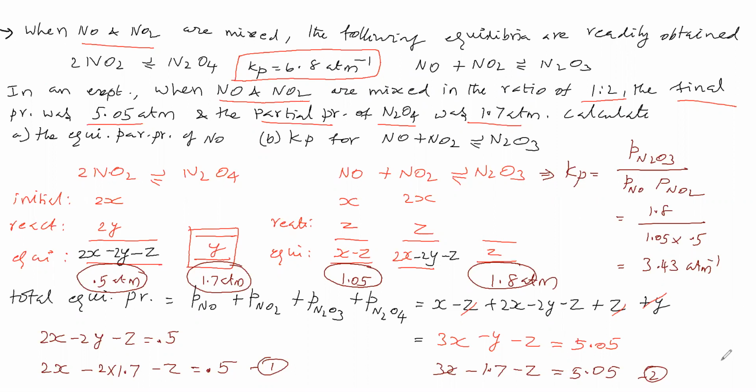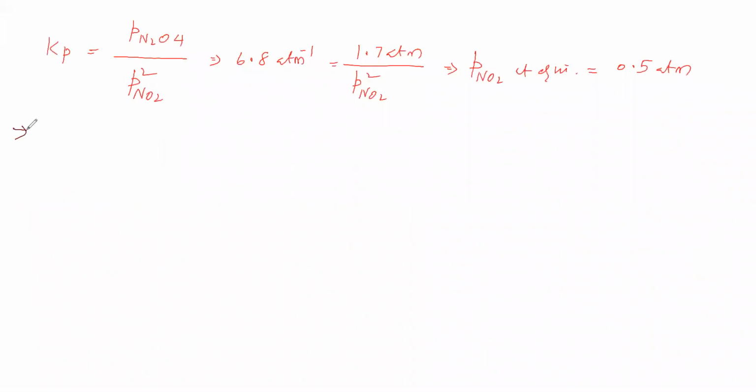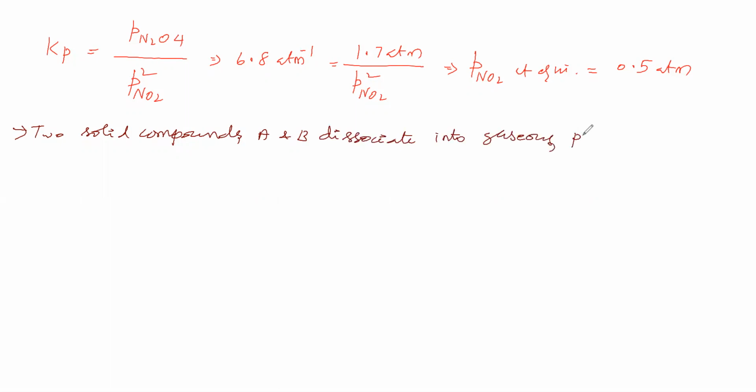Let us go to the next sum. Two solid compounds A and B dissociate into gaseous products at 20 degrees Celsius.